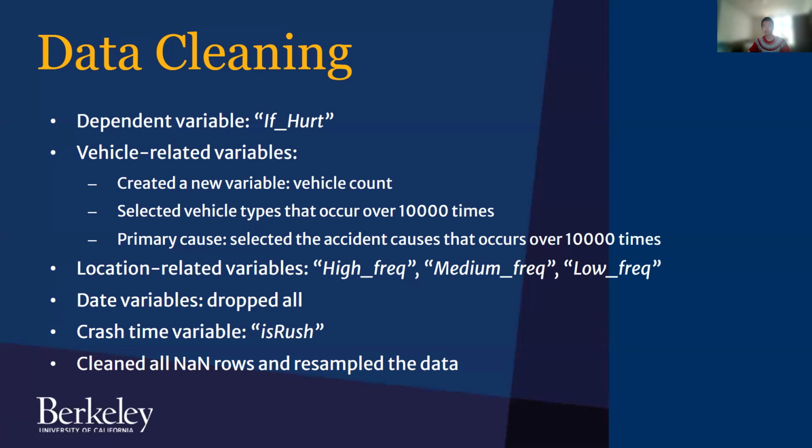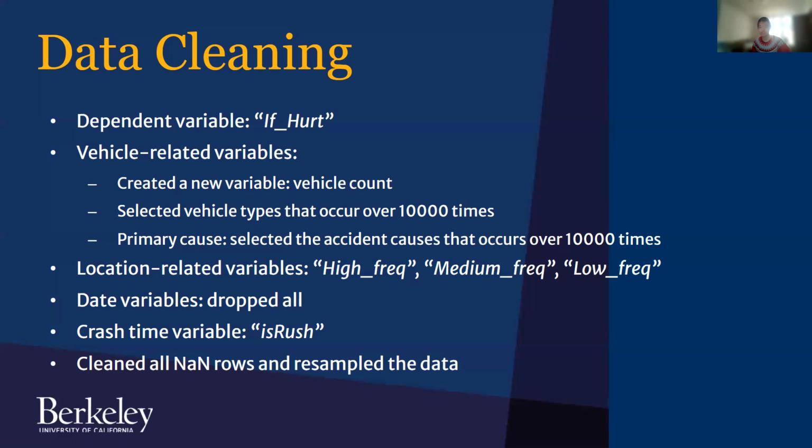Instead, according to street name, we counted each street's accident frequency. Then we created 3 binary variables indicating whether the accident frequency in the street is high, medium, or low, based on a detailed histogram. And we also utilized a binary variable on crash time. So we classify crash time into whether it's rush hour or not.